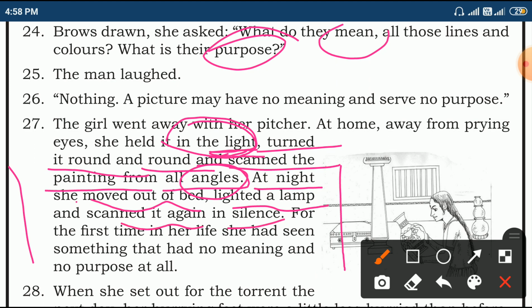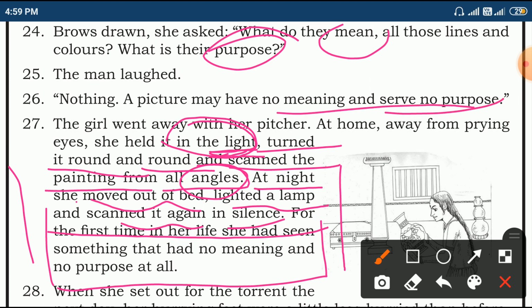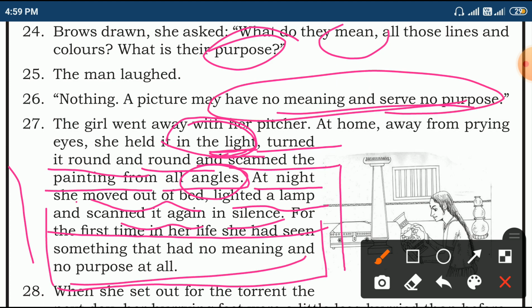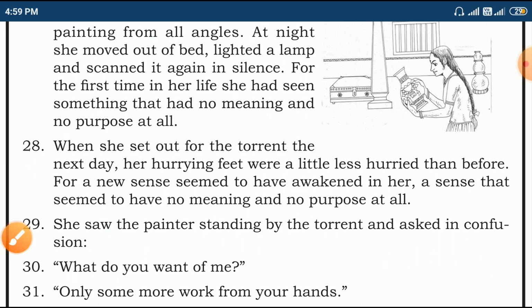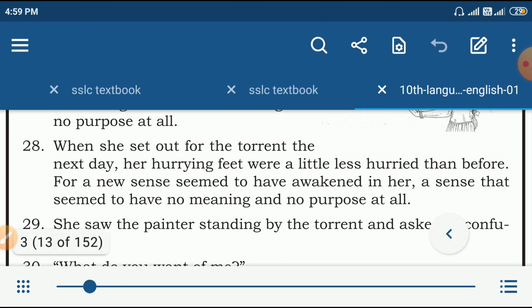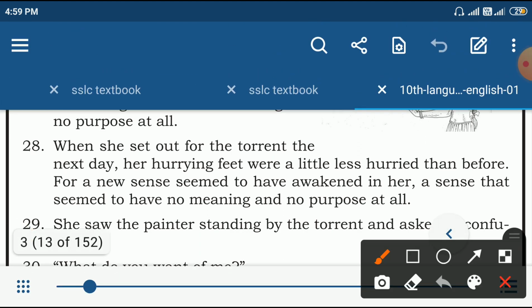For the first time in her life, she had seen something that had no meaning, no purpose. The same words that man said are repeated here. It's very important. Keep in your mind. Next, when she set out for the torrent the next day, her hurrying feet were a little less hurried.